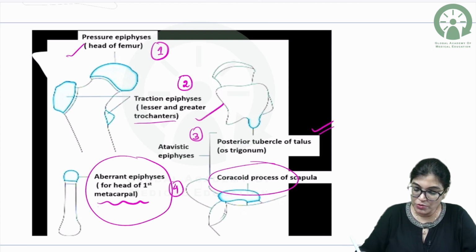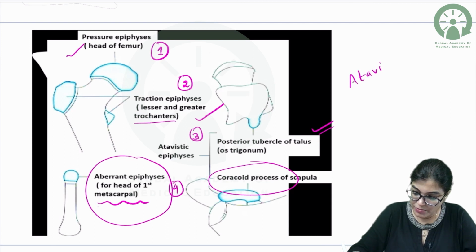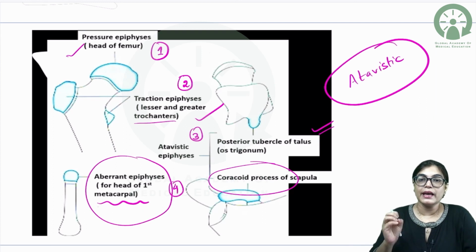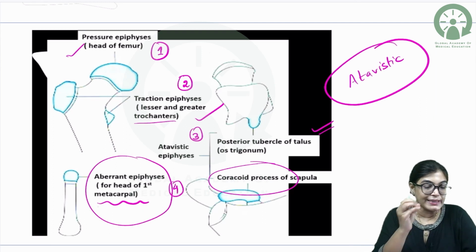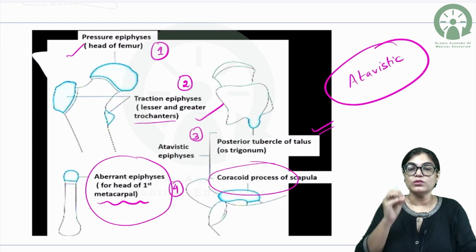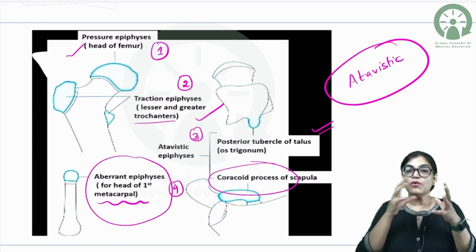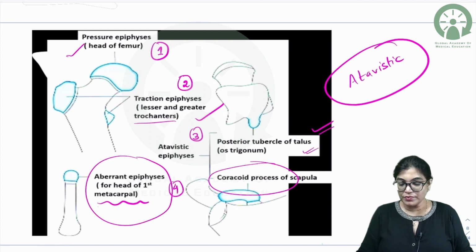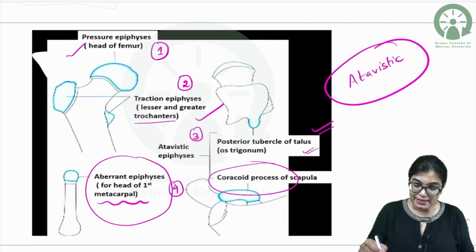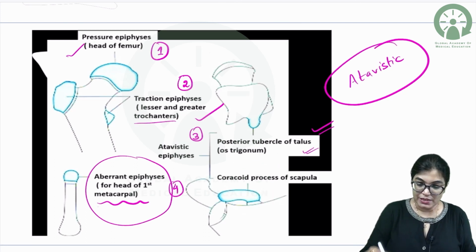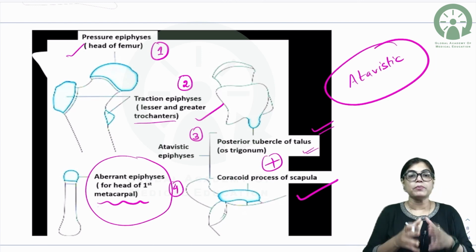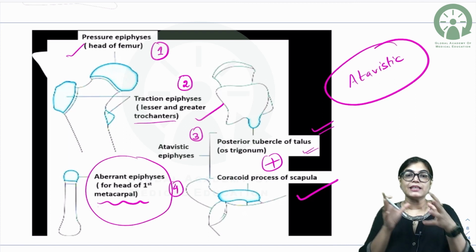When I am using the word atavistic epiphysis, atavistic epiphysis means they are exactly an example of a different bone, but these bones have fused with the part of other bone, forming one compact bone. So, in that case, posterior tubercle of the talus or os trigonum, coracoid process of the scapula. So, the reality is that when I am talking about the coracoid process of the scapula and the posterior tubercle of the talus, these two have to be the part of different bone but have fused with the part.